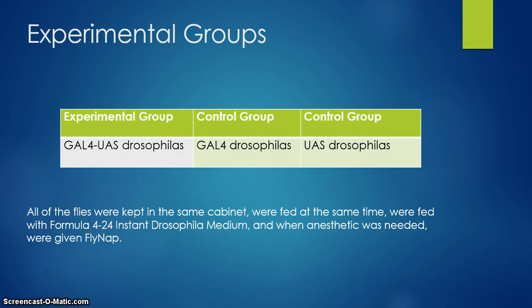Experimental groups. We have 3 groups in this. We have the GAL4 UAS Drosophila, which is our manipulated group, and this group has the GAL4 and the UAS, which means that their genes should be turned on by the blue light. Then we have 2 control groups: the GAL4 Drosophila and the UAS Drosophila. GAL4 and UAS by themselves do not affect any of the processes in the cell. All of the flies were kept in the same cabinet, were fed at the same time with Formula 4-24 Instant Drosophila Medium, and when anesthetic was needed, were given FlyNap.